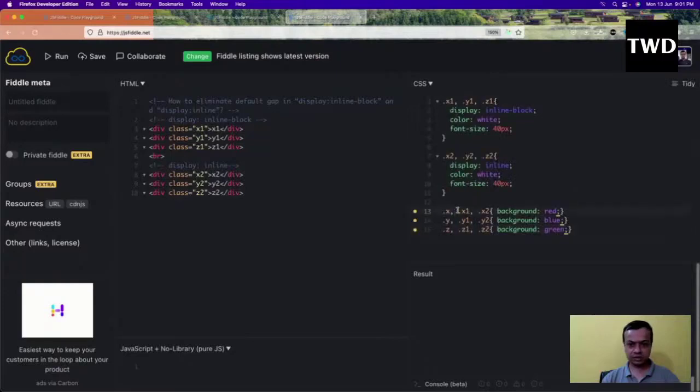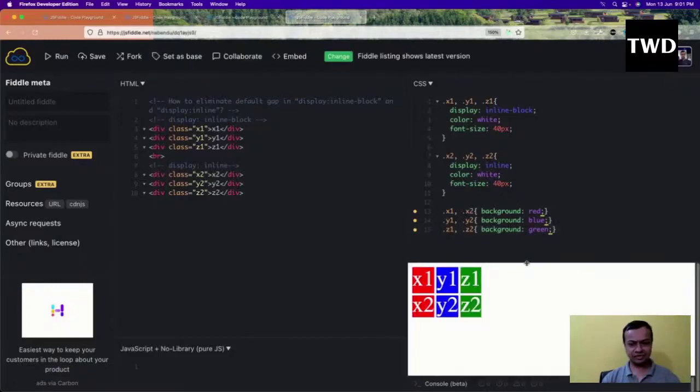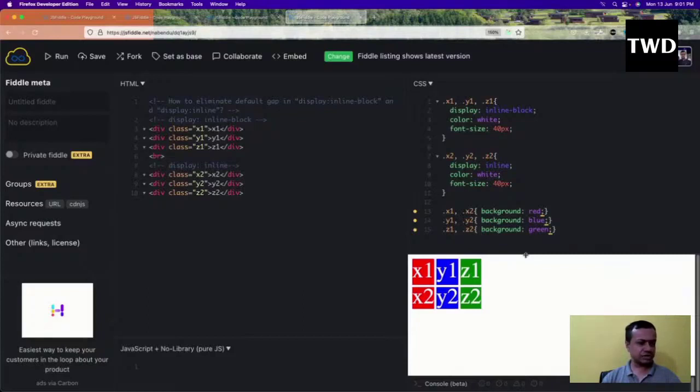Let us have a basic one first. We'll run it, and it will anyways show like this. And the question was, can we eliminate the default gap? The default gap is this. See, this thing is known as the default gap. Some padding and all these things are there, so the default gap is there.